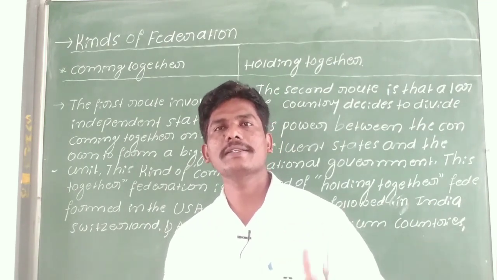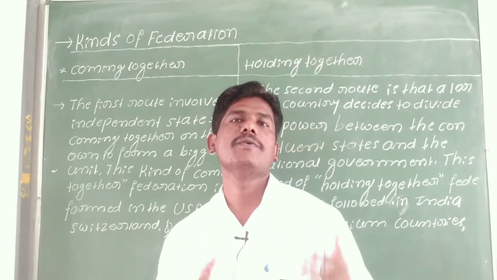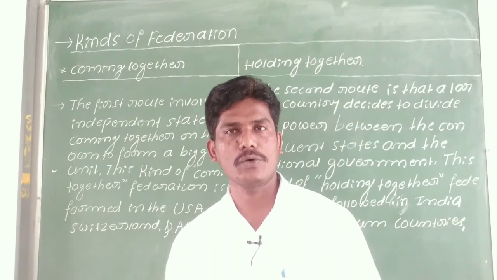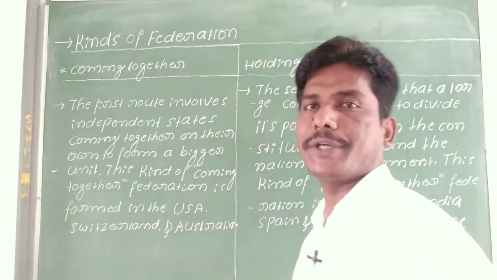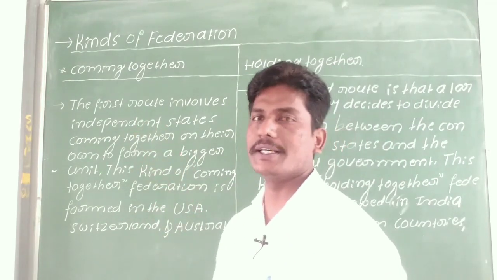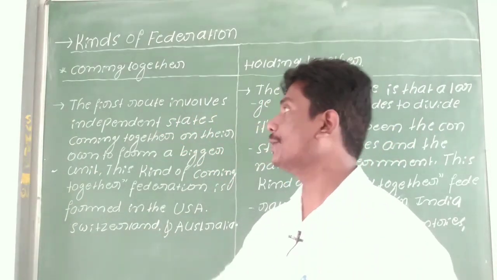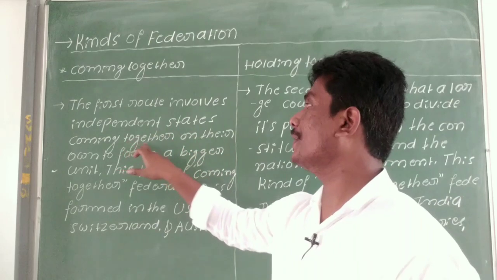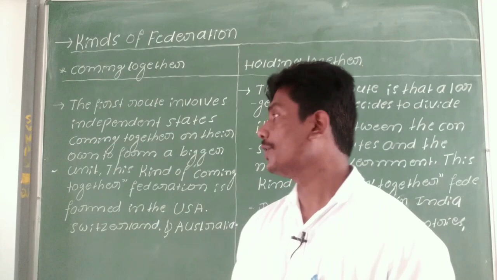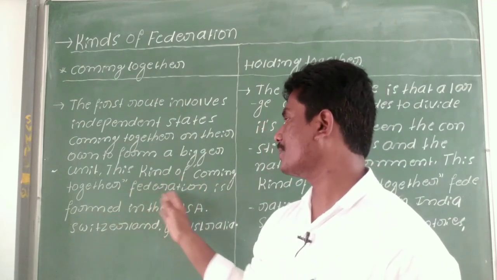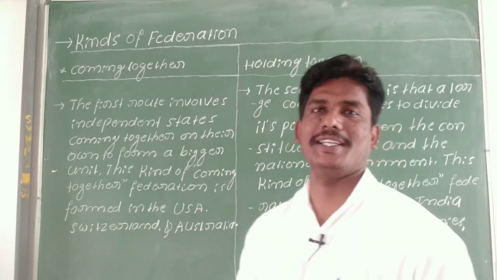Now let us see the important ways practiced in the federalism system of government. The first one is coming together, and the second one is holding together. In coming together, the first route involves independent states coming together on their own to form a bigger unit. This kind of coming together federation is formed in America, Switzerland and Australia.